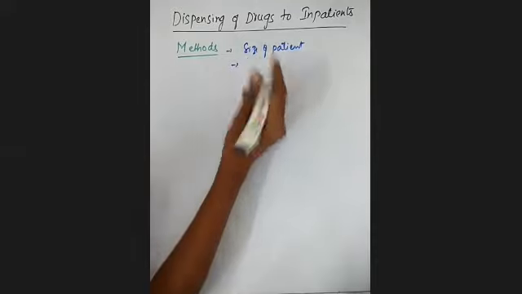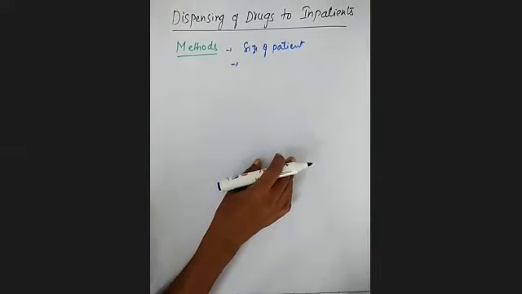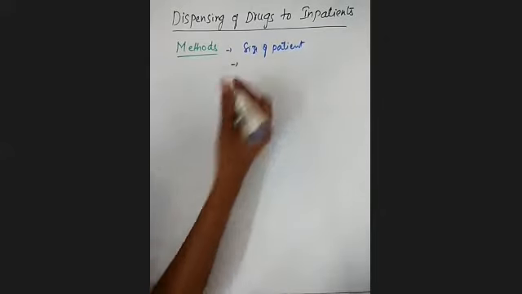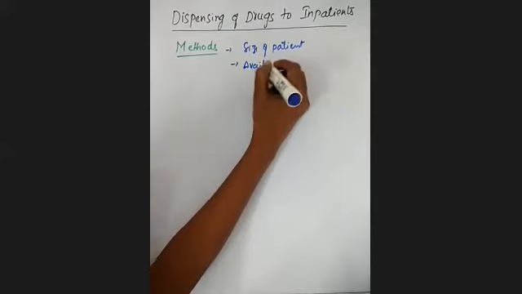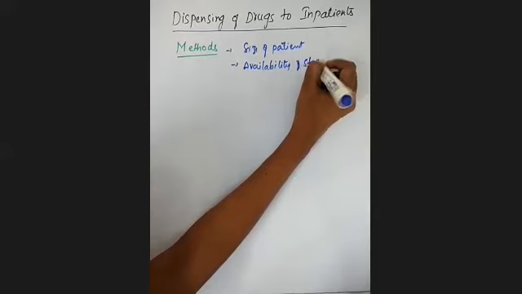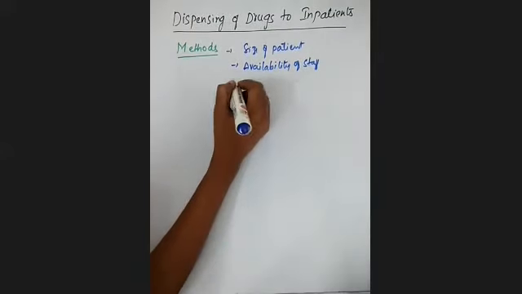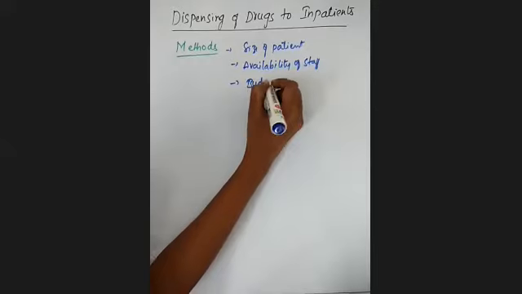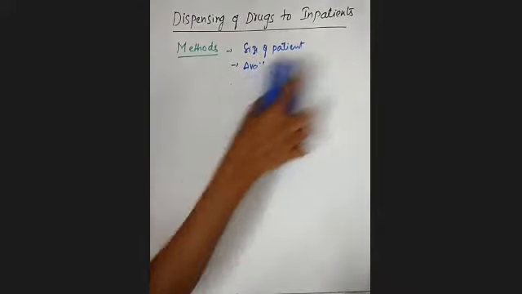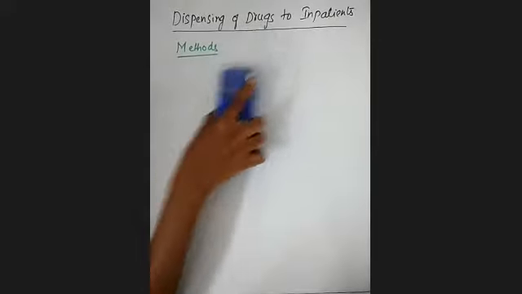That means based on how many members are present in the hospital, they are going to follow some methods. The next one is based on the availability of staff, and also based on the budget. By making these considerations, they follow some methods for dispensing of drugs to the inpatients. We'll see the four different methods.